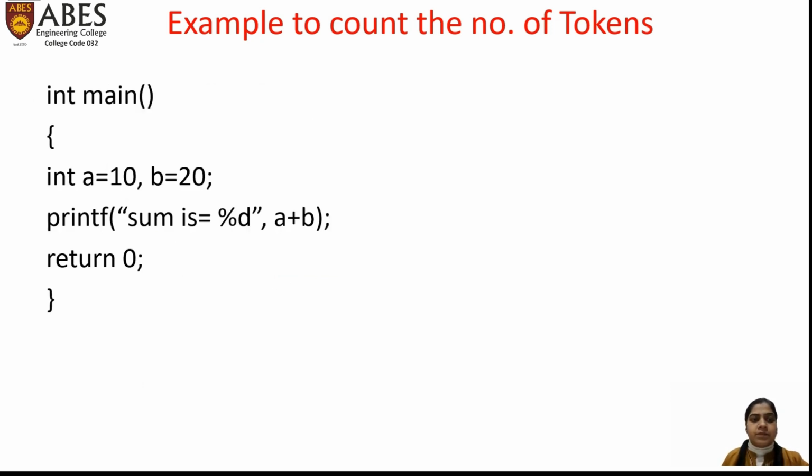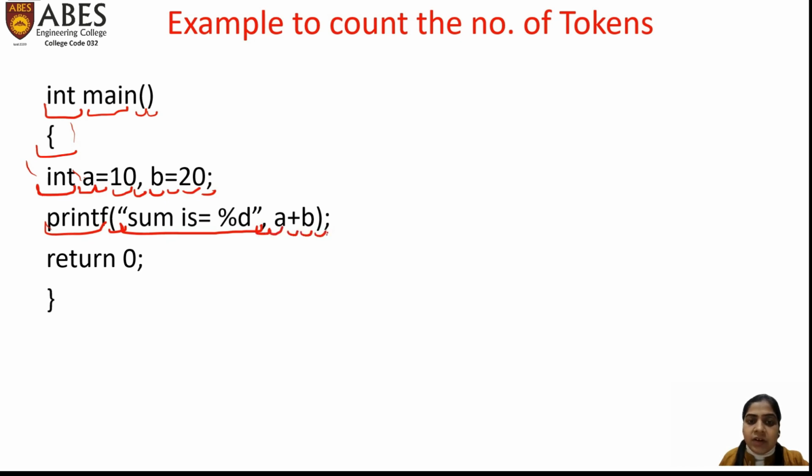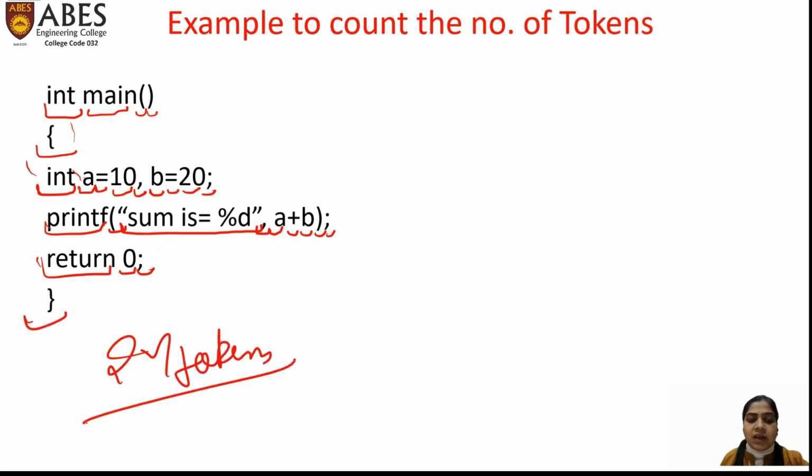Next example, this is the last example. Let's see how many tokens are there. 1 2 3 4 5 6 7 8 9 10 11 12 13 14 15 16. Again a string constant. 17 18 19 20 21 22 23 24 25 26 27. So there are 27 tokens in that.